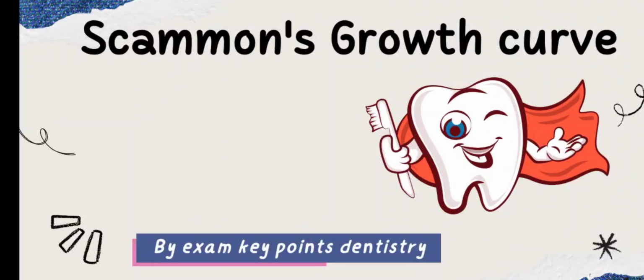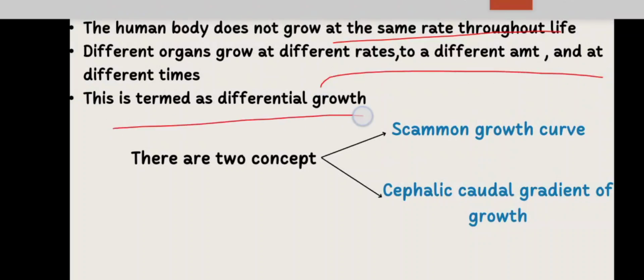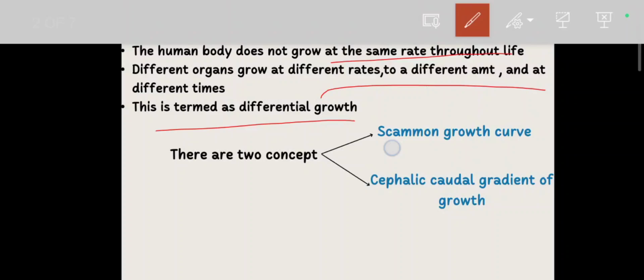Let's get started. So the human body does not grow at the same rate throughout life. The simple meaning is our body growth is not equal everywhere. Different organs grow at different rates, amounts and times. So this is termed as differential growth. That means the brain grows early, body grows gradually and reproductive organs grow later. So question for you, what do we call different growth rates of different body parts? The answer is differential growth.